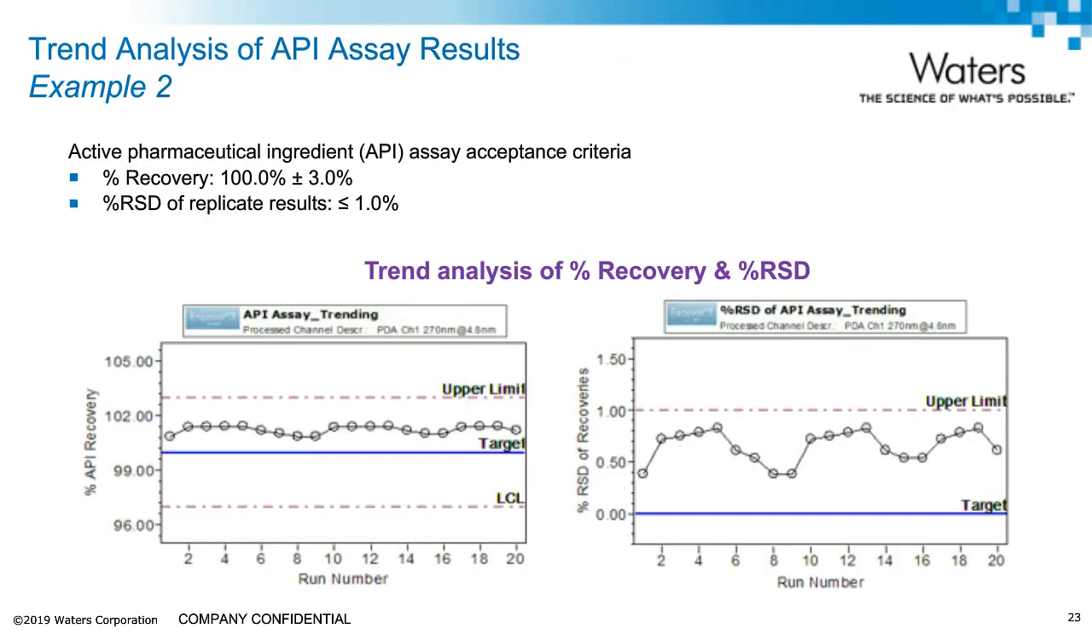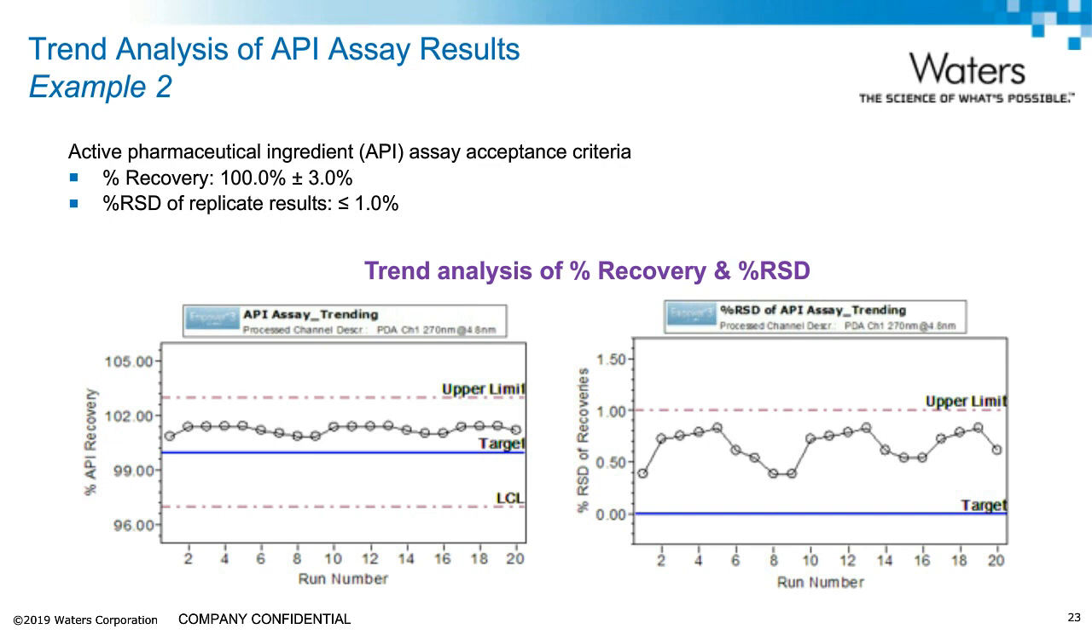In this example, we are evaluating API assay results generated over time. The acceptance criteria for percent recovery of our API is set to 97 to 103%, with a precision of replicate results less than 1%. So we use Empower control charts to generate a trend analysis, and the trend plot shows that both the percent recovery and the percent RSD are below the requirements.